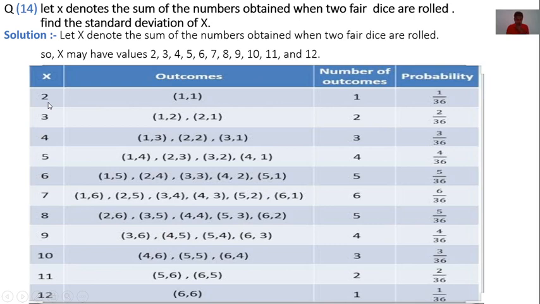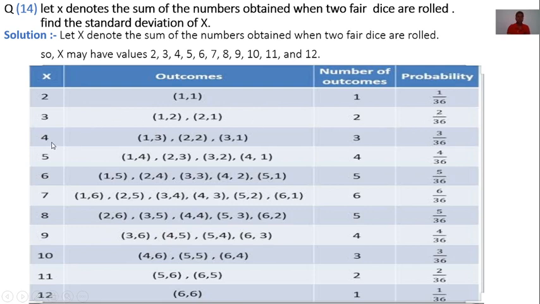Now, for x is equal to 2, the outcome is 1 out of 36. Therefore, its probability is 1 by 36. For x is equal to 3, outcomes are 2 out of 36. Therefore, its probability is 2 by 36.